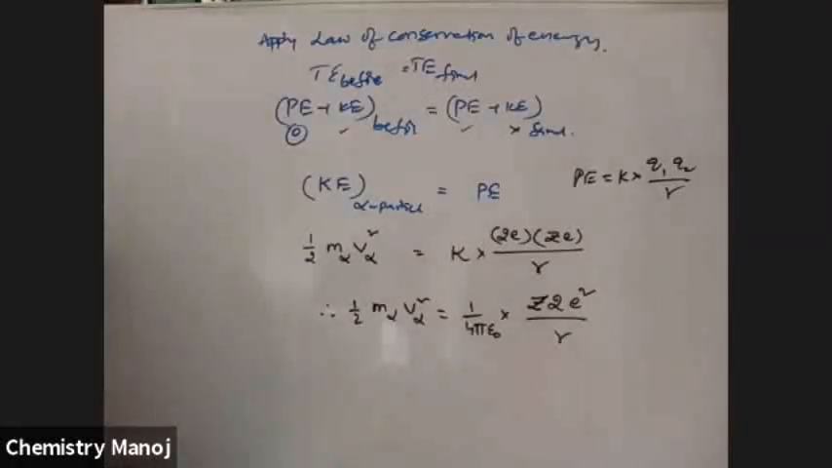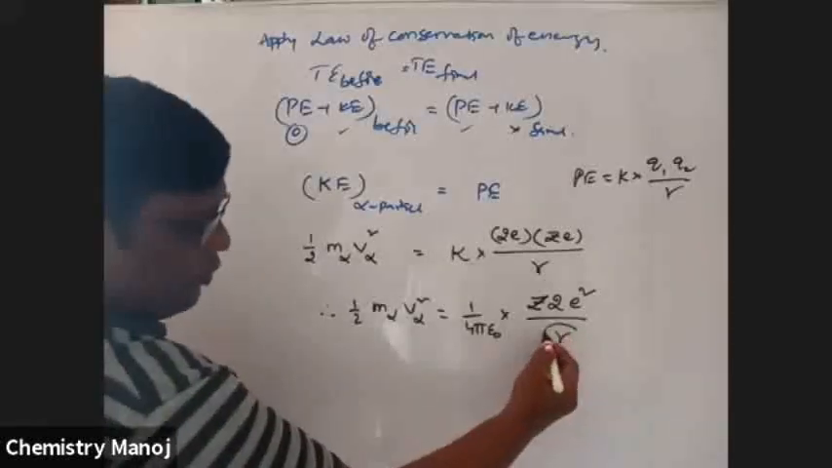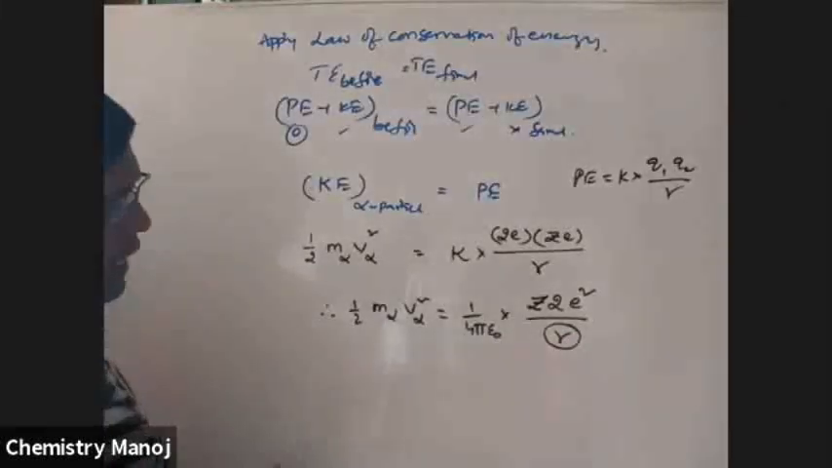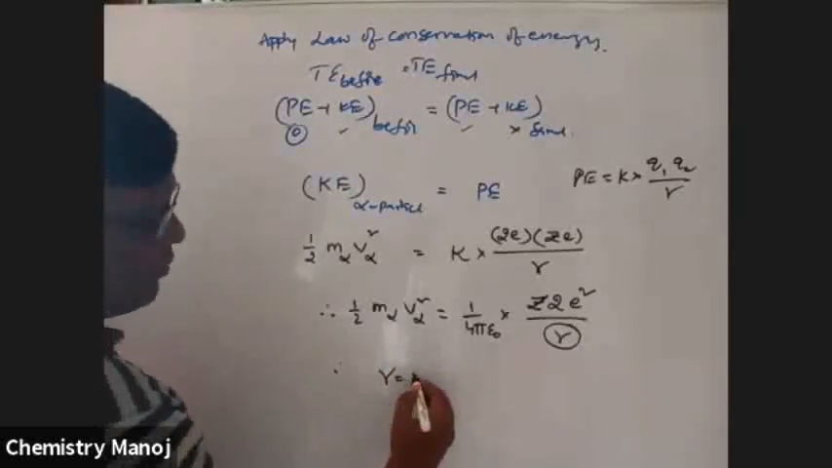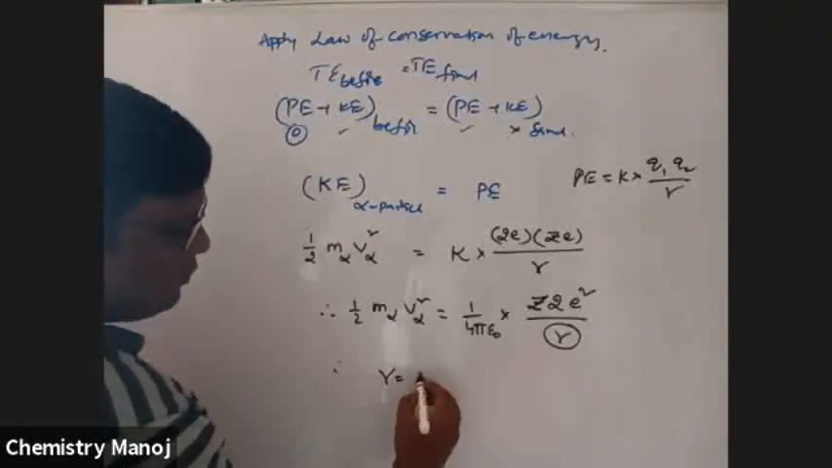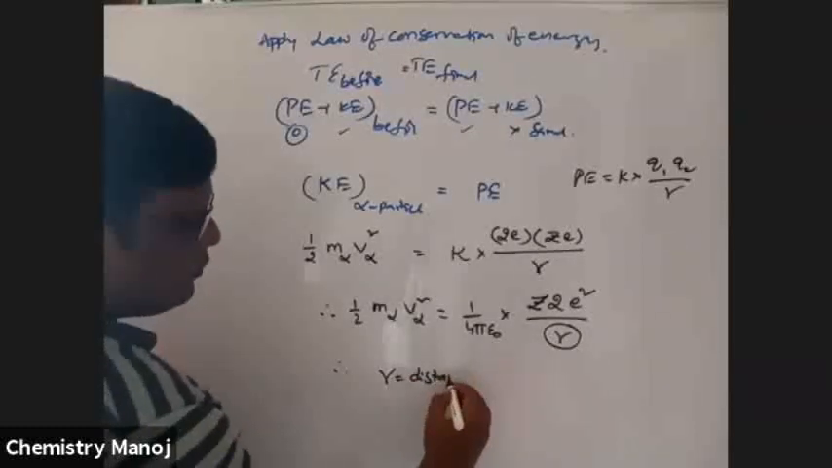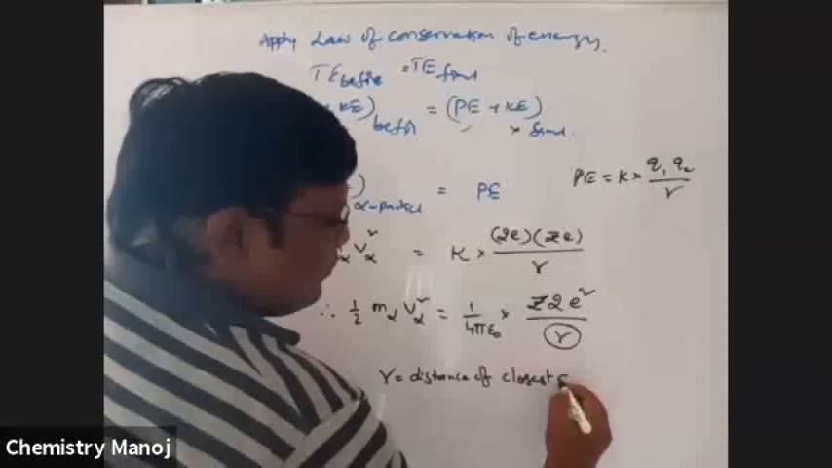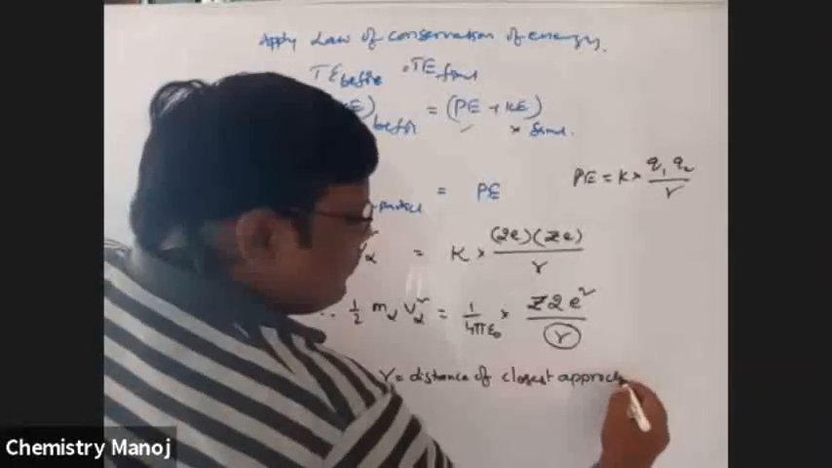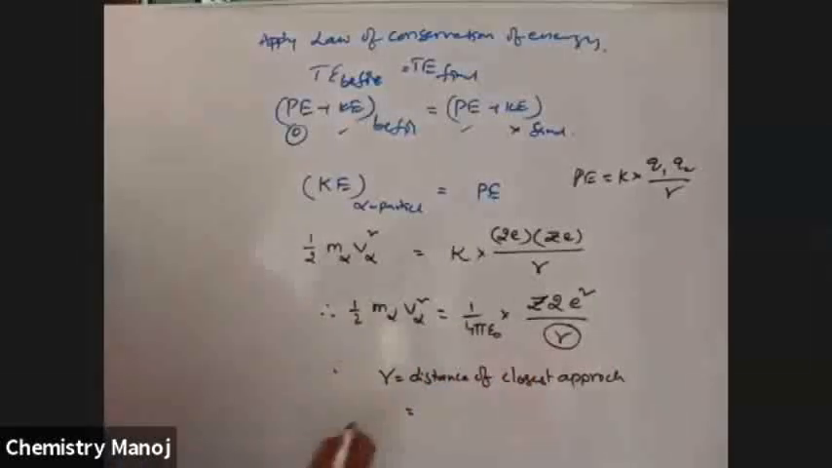Okay. Now from this, R is the closest distance. I want to calculate that R value only. Therefore, R, which is nothing but the closest distance, the distance of closest approach, is equal to